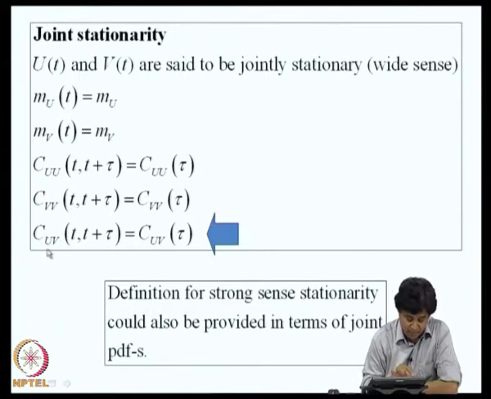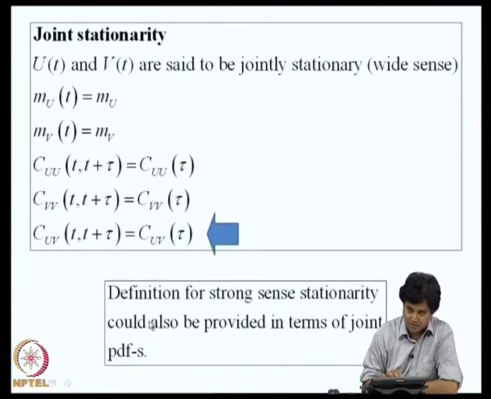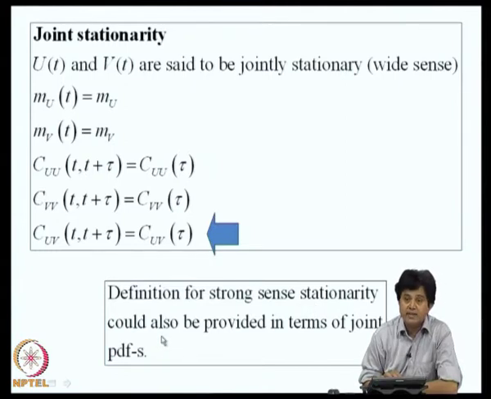The additional requirement for wide sense stationarity of two random processes is that the cross covariance function should also satisfy this requirement. That is, CUV of t comma t plus tau must be a function of the time difference tau. In the same sense, we can also discuss strong sense stationarity in terms of probability density functions.